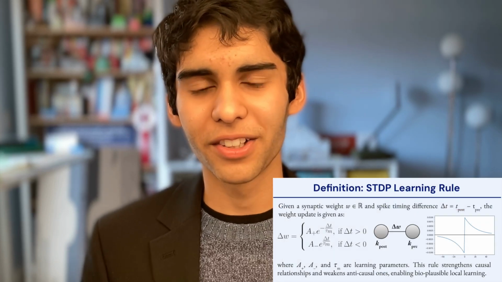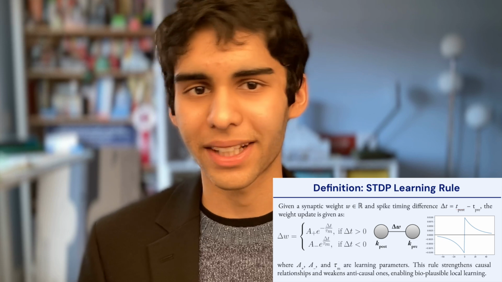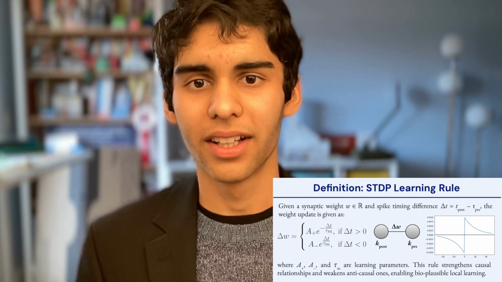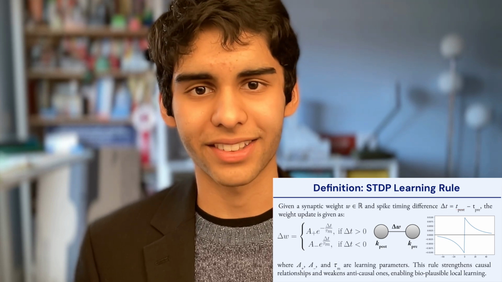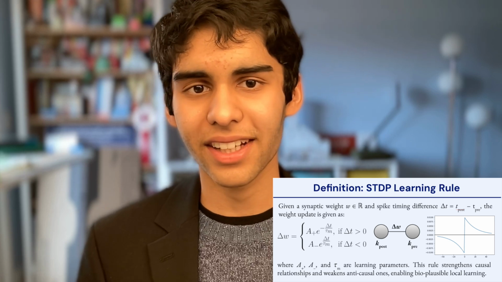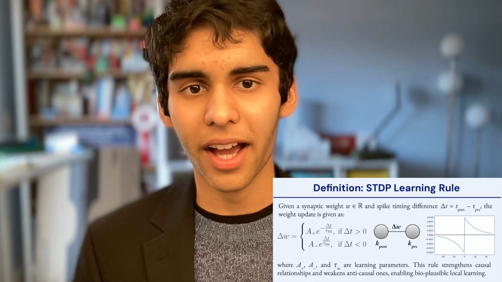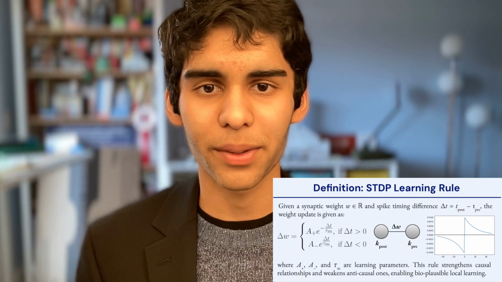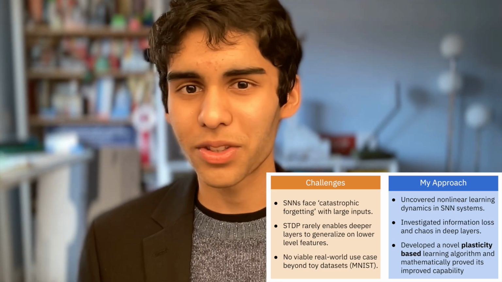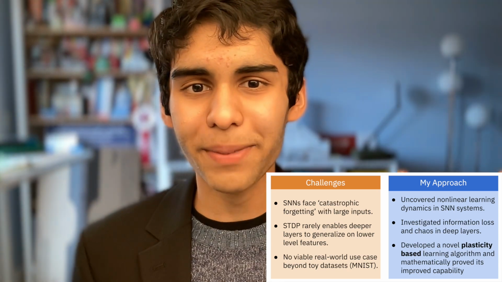However, the most common learning rule for SNNs, spike timing dependent plasticity, or STDP, struggles to scale for larger practical tasks. And literature shows that SNNs, when trained with this learning rule, can have their accuracy lag behind normal neural networks by up to 40%. My project addresses these challenges with a two-step approach. Firstly, mathematically deconstructing SNN learning behavior, which remains largely unexplored, before developing an improved learning algorithm for larger tasks.